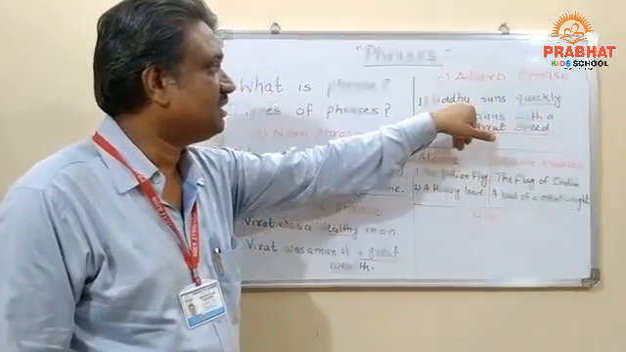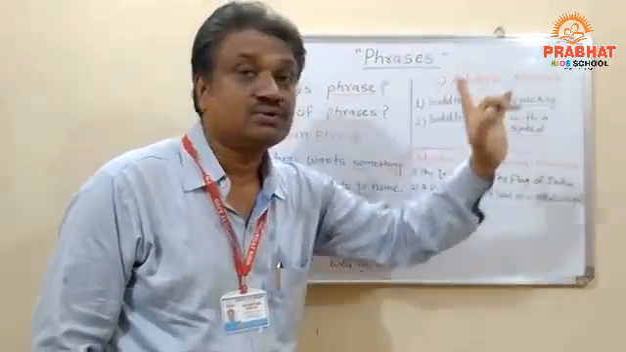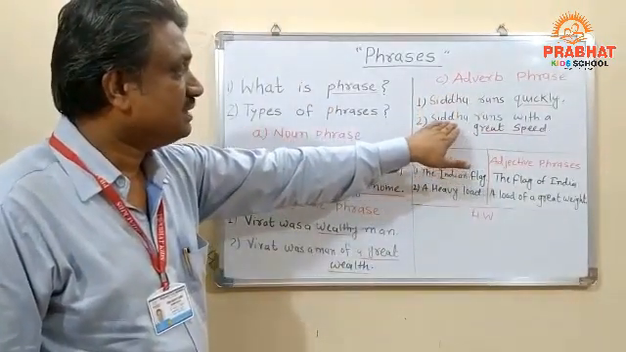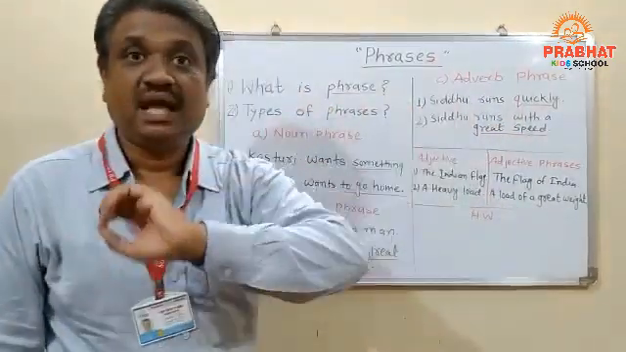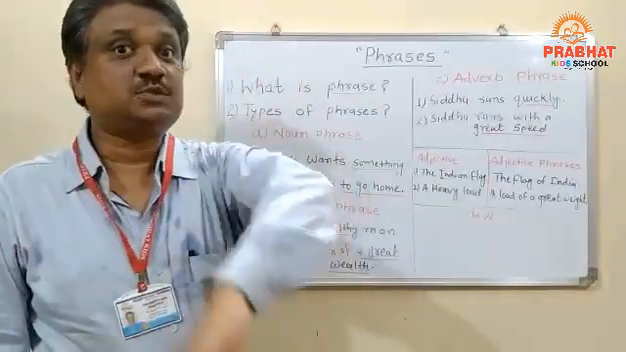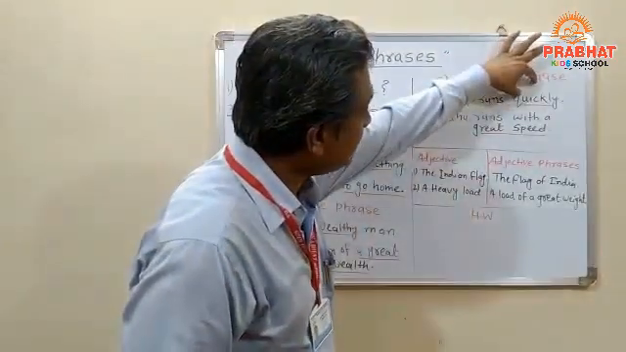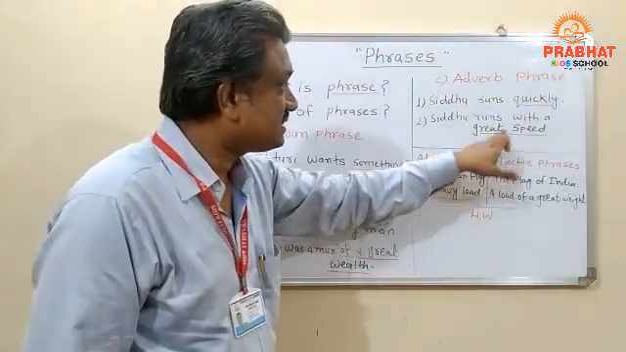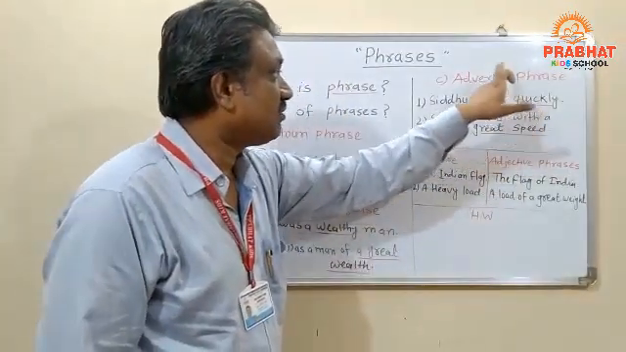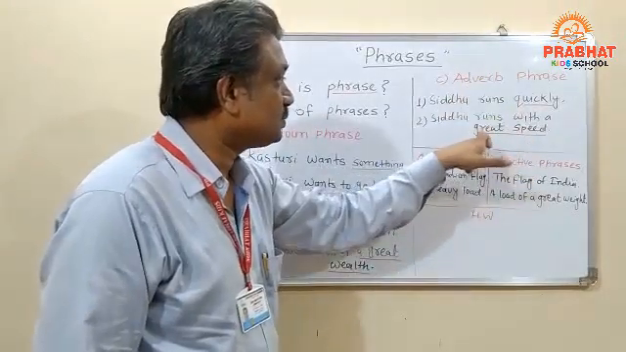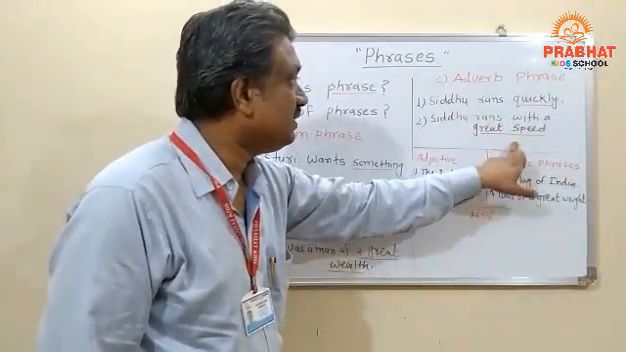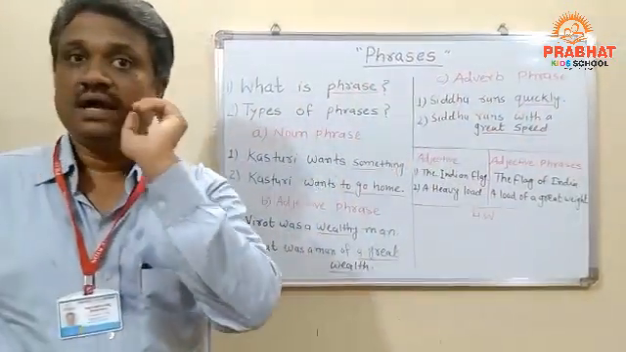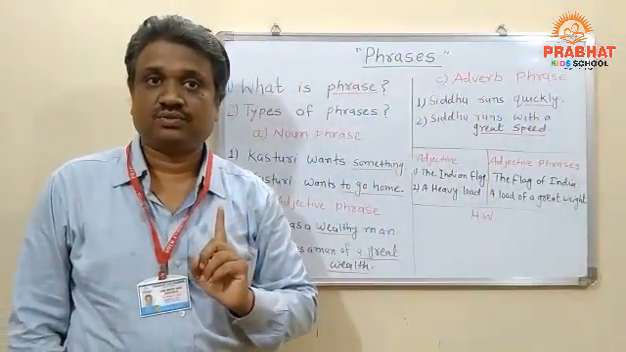Very first one, Sidhu runs quickly. How does Sidhu run? Quickly. In the second sentence, Sidhu runs with great speed. How does Sidhu run? With great speed. This one word has been replaced by a group of words. Just as quickly is doing the work of an adverb, in the same way this group of words is doing the work of an adverb. Therefore, it is called an adverb phrase.